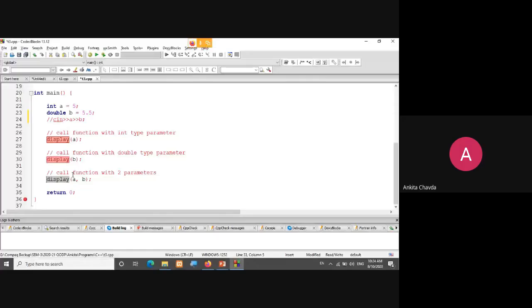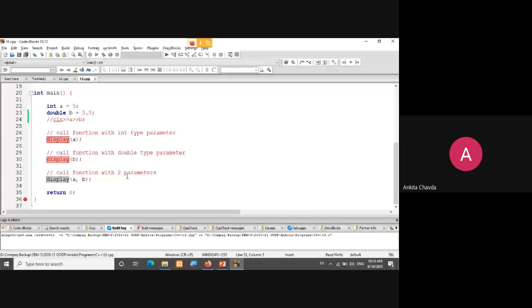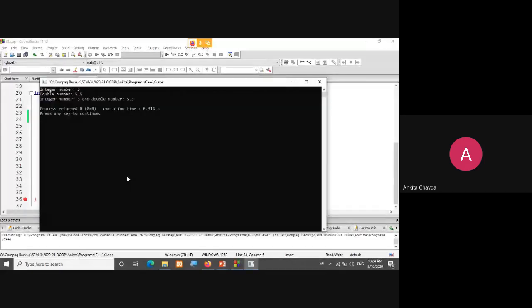So nothing new we did, but here I'm showing you the concept of function overloading, that you can write the function name the same for all of those, and all these three functions are different. They are not the same, right? So when I execute this, I'll be having the output: integer number 5, double number 5.5, integer number 5, and the double number is 5.5. Getting this? How your function overloading works?